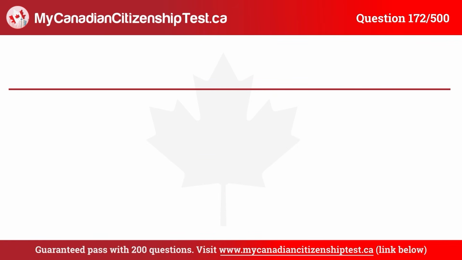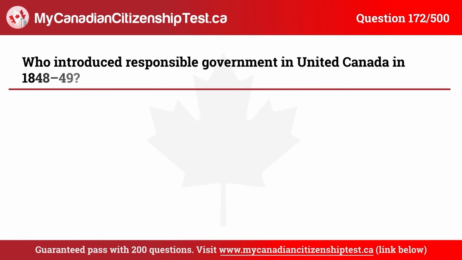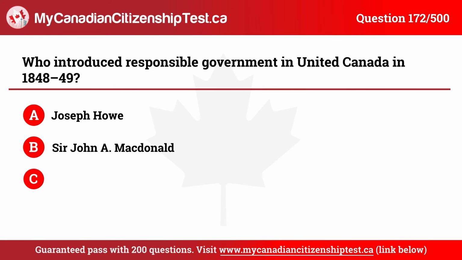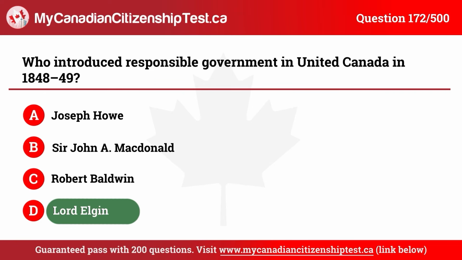Question 172. Who introduced responsible government in United Canada in 1848 to 49? A. Joseph Howe. B. Sir John Macdonald. C. Robert Baldwin. D. Lord Elgin. The correct answer is D. Lord Elgin.